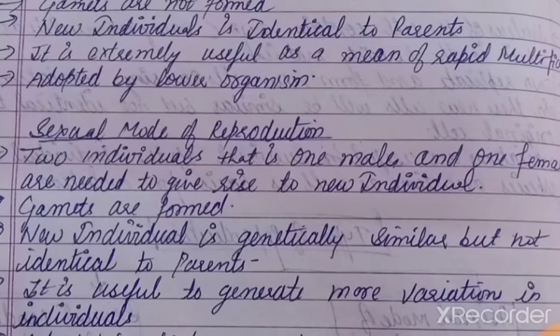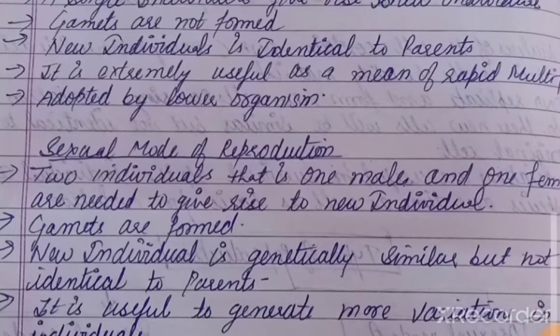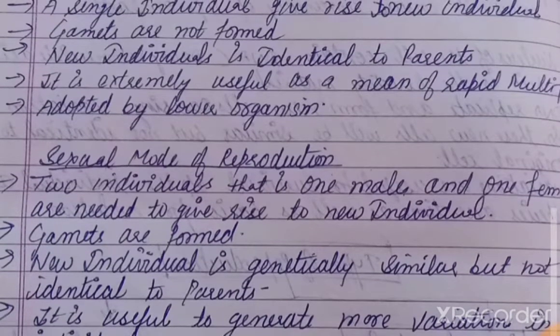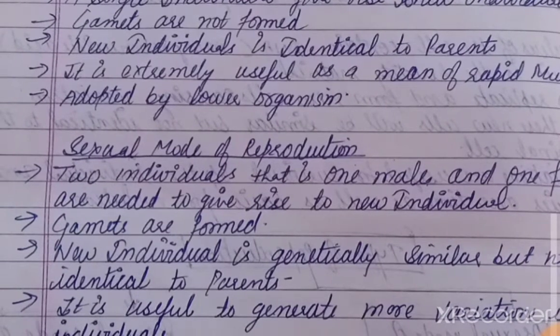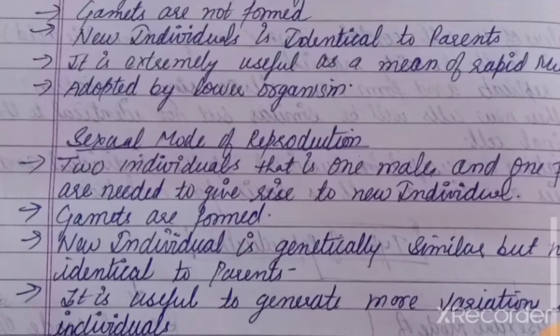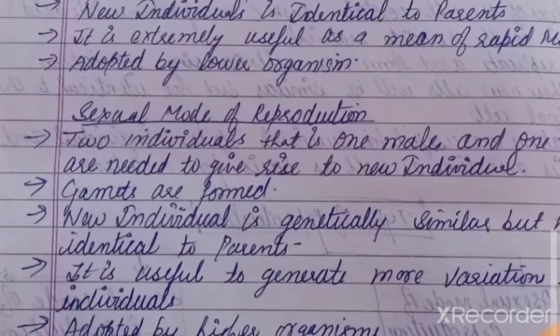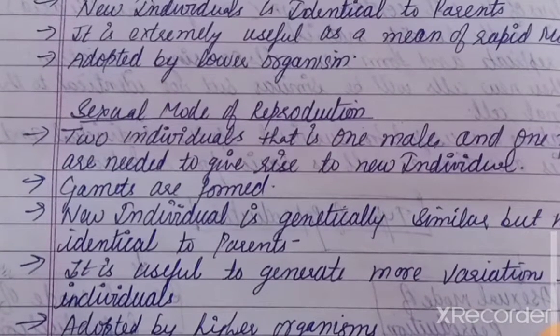Now you have a second point. Gametes are not formed. What do you mean by gametes? It means the cell of the new organism. When the male and female cells meet with each other, they form a gamete. But in this case, you all know, only one parent is needed. So in this case no gamete needs to be made. So in asexual reproduction, gametes are not formed.